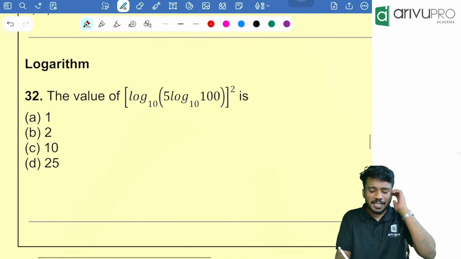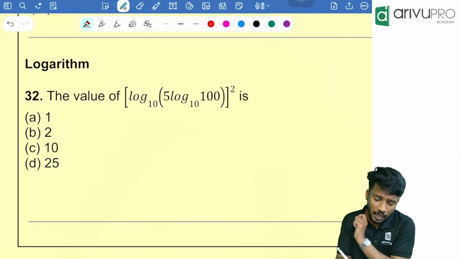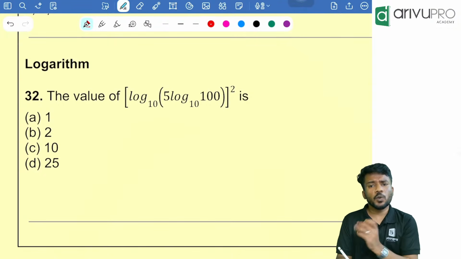Now people, find the value of log of 100 to the base 10, the whole square, is the question.